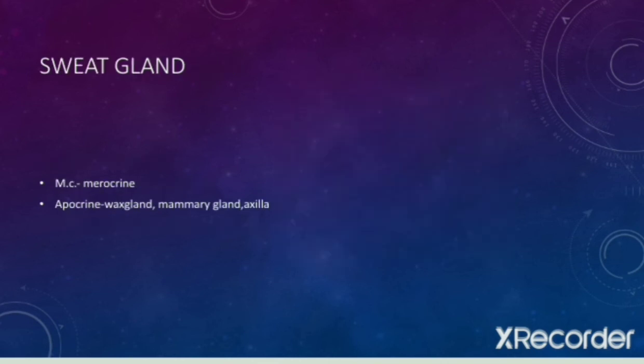Now we were talking about sweat glands. In this lecture we have discussed sweat glands in two sections. One was apocrine gland, that are modified sweat glands, that is wax gland and mammary glands, belonging to apocrine gland, and normal sweat glands of axilla and perineum also belong to apocrine gland, and most of the sweat glands belong to the merocrine type. So this is all about your glands on the basis of secretion mechanism.